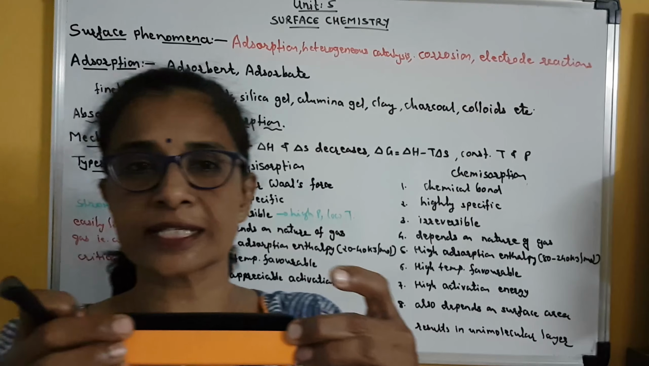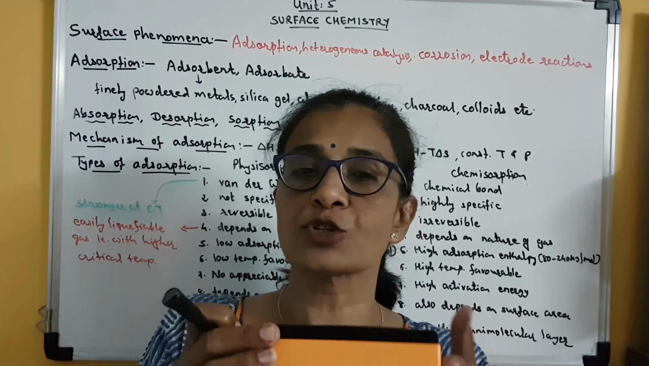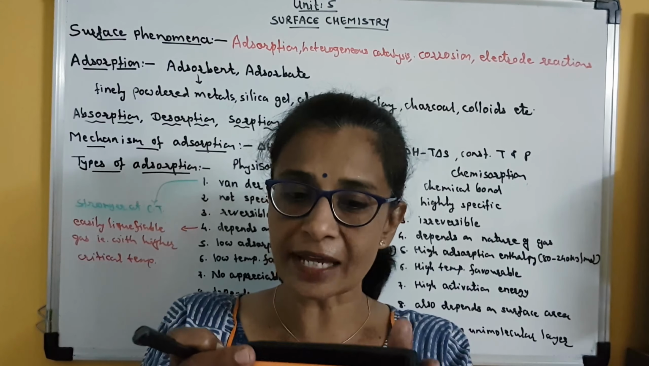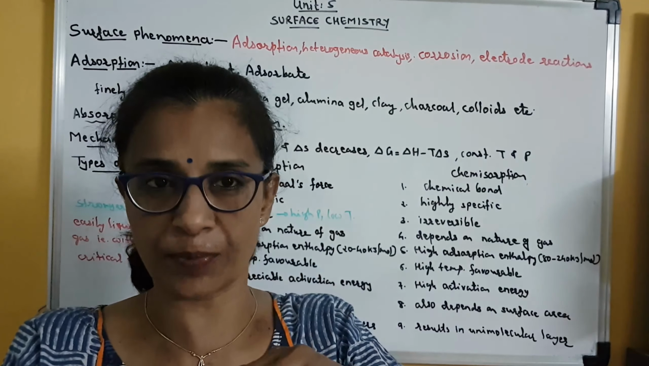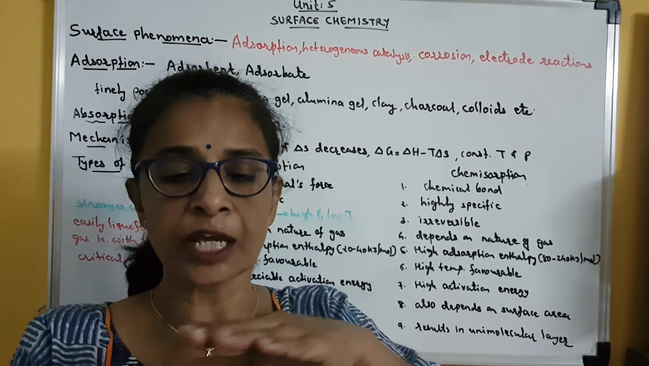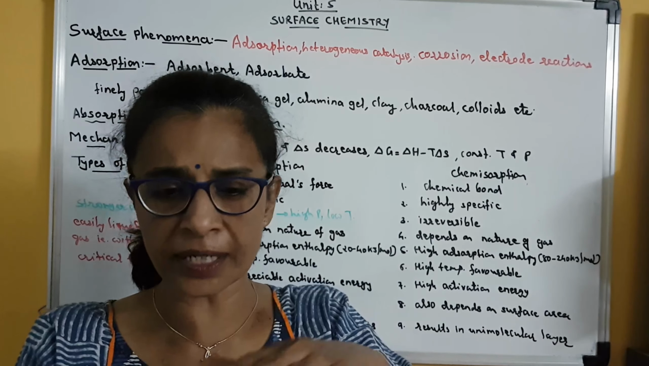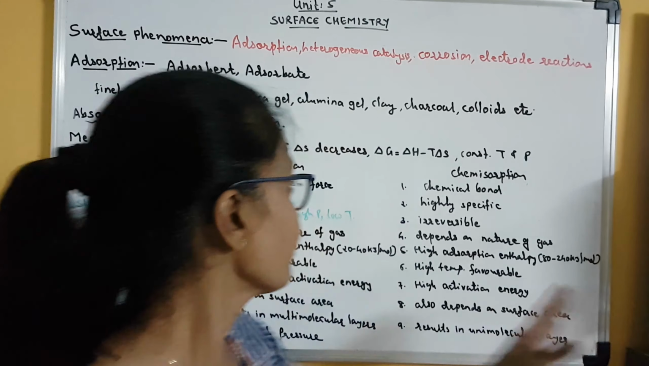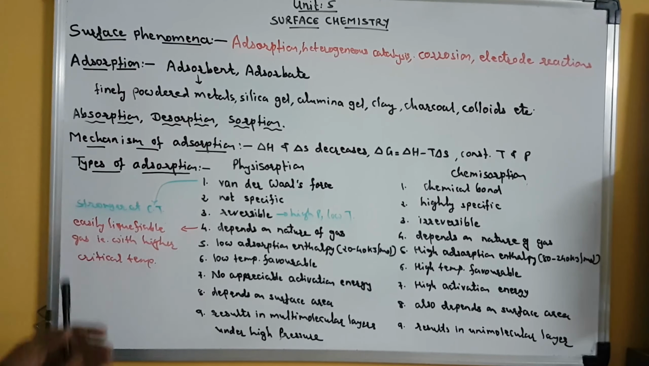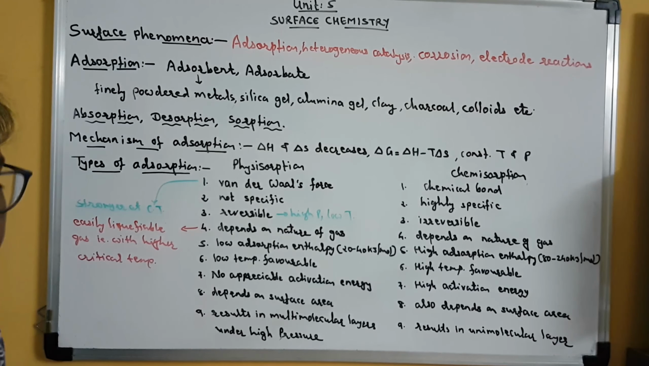So here in this example, this duster is the adsorbent. On the surface of the duster, adsorption of chalk dust takes place. So in this example, chalk dust is the adsorbate and this duster is the adsorbent. Got it? Okay.